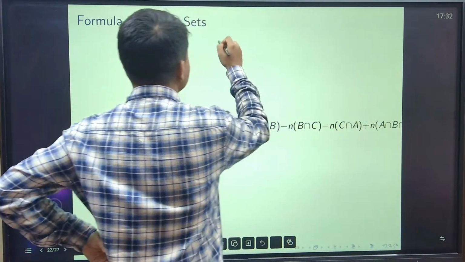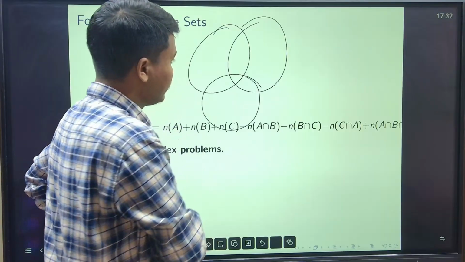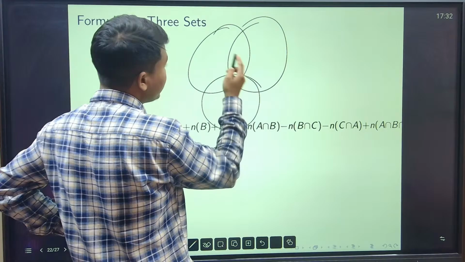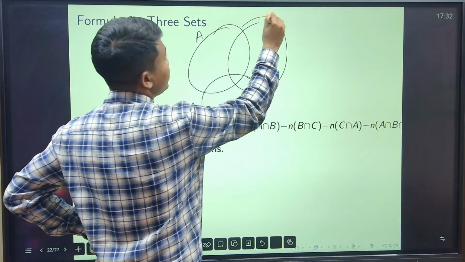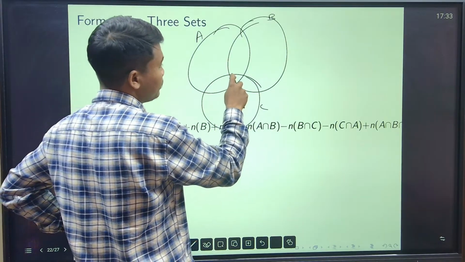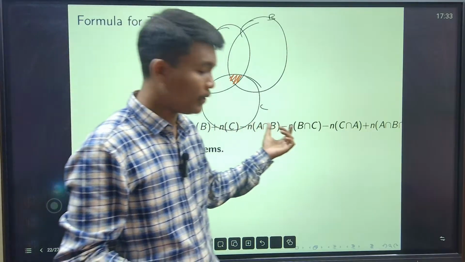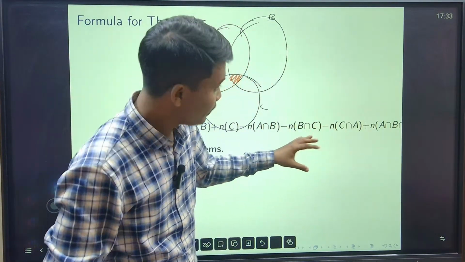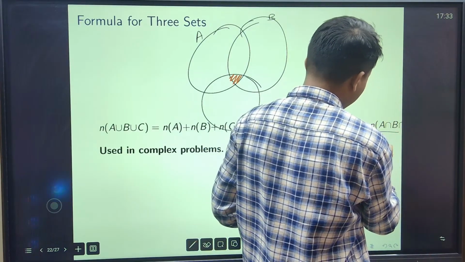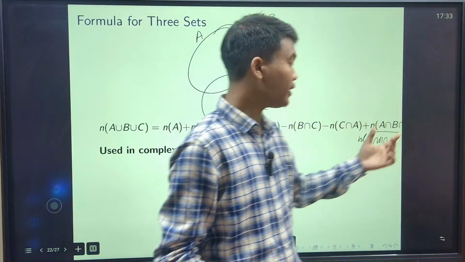Similarly here, suppose you have a set A, B and C. What is A intersection B intersection C? This part is A intersection B intersection C. Although this will go by the principle of inclusion and exclusion, this is written A intersection B intersection C. So maybe it is hidden.